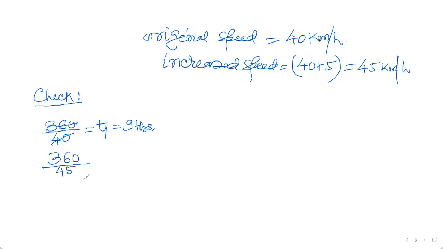These two numbers end in 0 and 5, divisible by 5. So if you divide by 5, you get 72 upon 9. How much is the answer? 72 upon 9 gives you 8 hours.